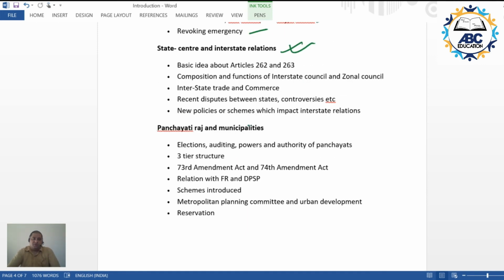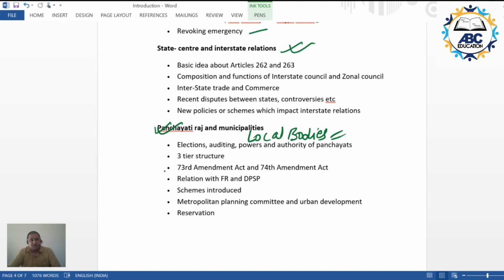We would be talking about the local bodies, that is the panchayats and the municipalities, and we would be going a bit into the history of the local bodies, the evolution of local bodies, and we would be seeing the things in that perspective. We'll be starting our discussion with the Panchayati Raj system, and then we'll be moving on to the municipality system.